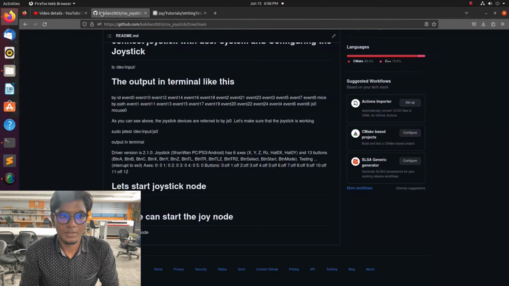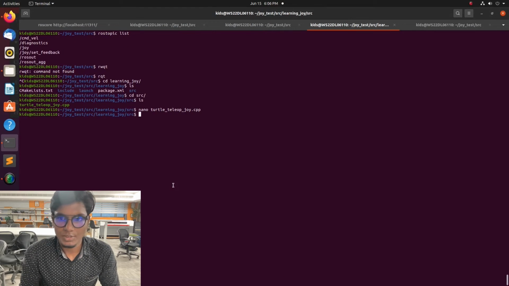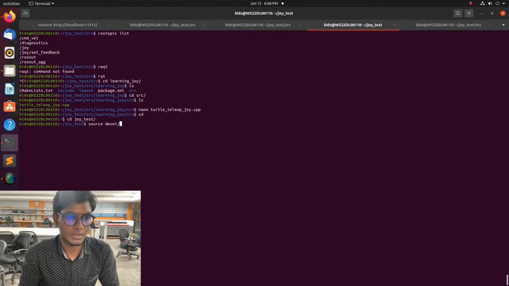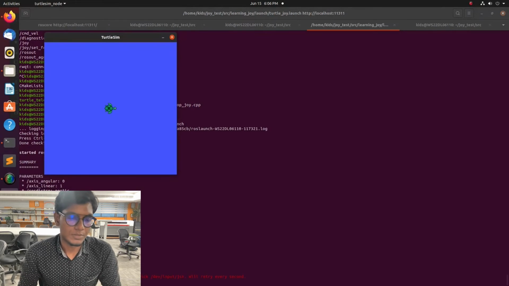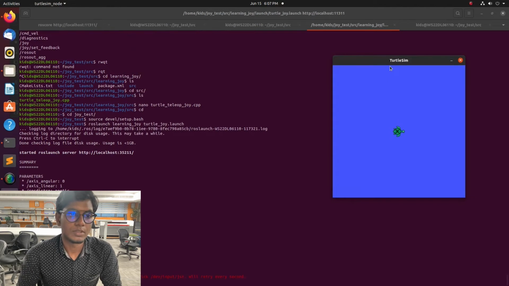And you see on screen that is a C++ node for controlling the Turtlesim using a joystick. You can take that code from the ROS wiki website, and they give the step-by-step process of how to interface a joystick with ROS, how to interface Turtlesim with ROS and the joystick node, and control the Turtlesim using a joystick. You can follow that same principle for controlling the simulation robot and the hardware robot also.